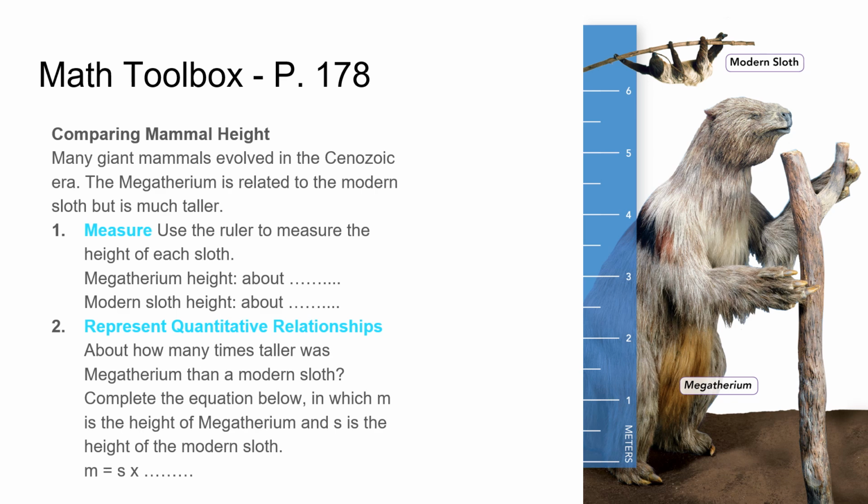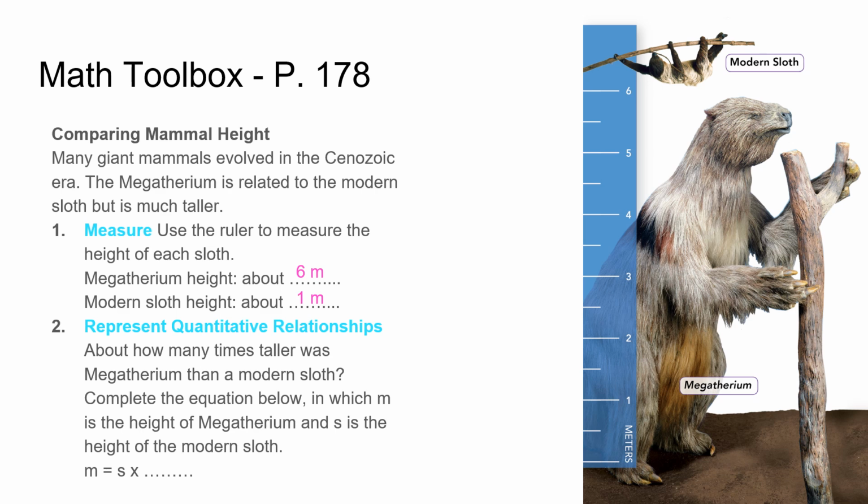All right, so our math toolbox on page 178, we have the Megatherium and the modern sloth. So many giant mammals evolved in the Cenozoic era. The Megatherium is related to the modern sloth but is much taller. Use the ruler to measure the height of each sloth. The Megatherium height is about 6 meters. The modern sloth is about 1 meter.